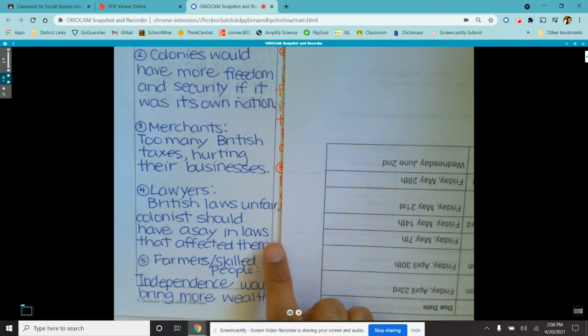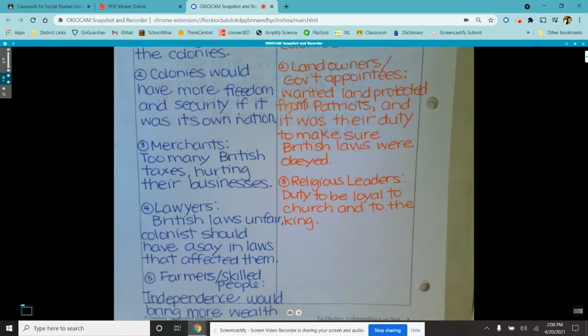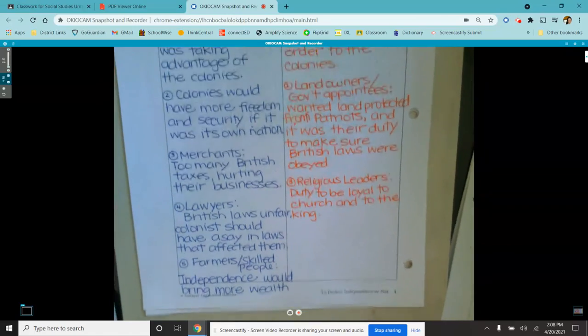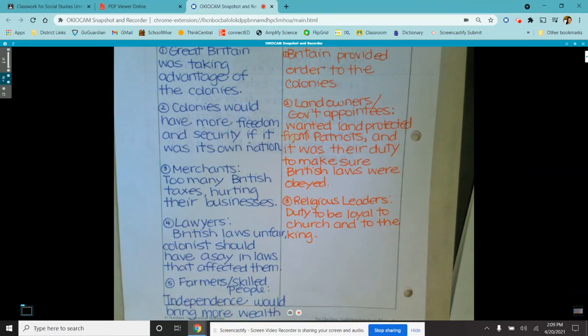Lawyers thought British laws were unfair and the colonists should have a say in laws that affected them. And then you had farmers and skilled people, and they felt that independence would bring more wealth as a new nation. So this is just a short little lesson to give you an intro on the points for the patriots and the points for the loyalists. And our next lesson, we'll go through the people and actually come up with the reasons of what they felt made them a loyalist and what made them patriots.